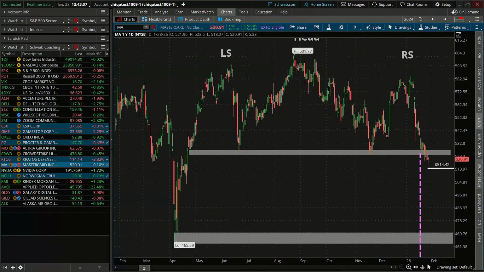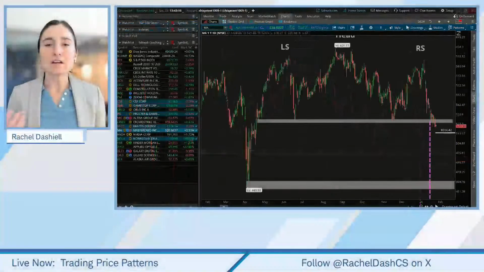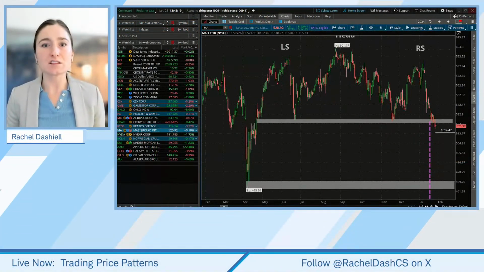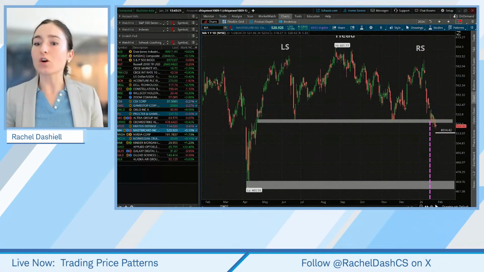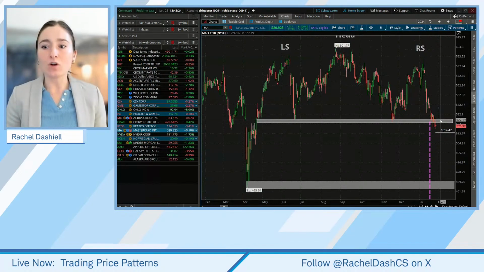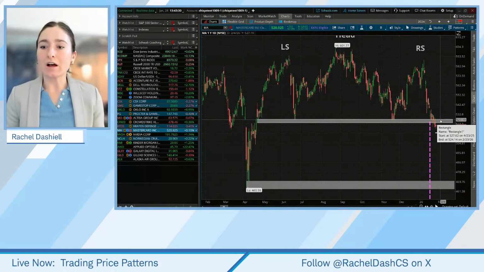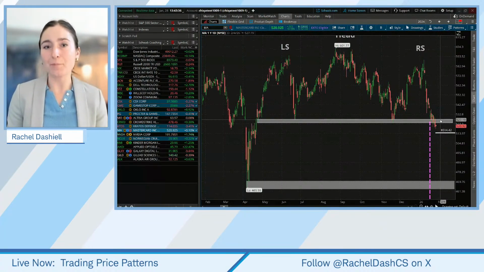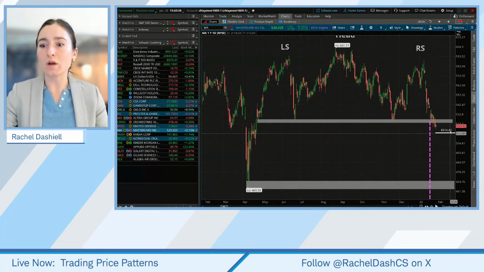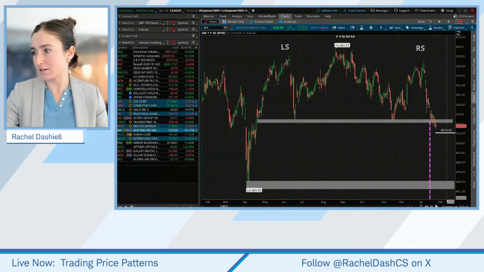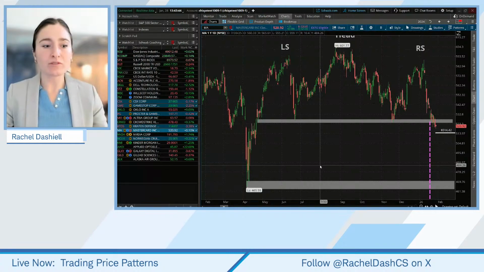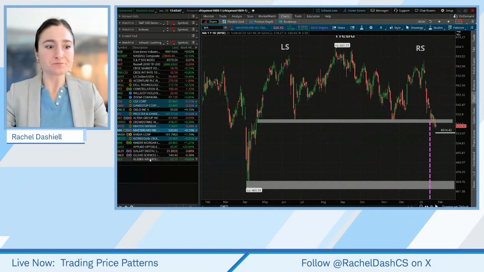And where could a trader possibly use this as a bearish strategy? Well, you may want to look at the levels of implied volatility, see if they're relatively high or relatively low. If they're a little bit higher, you may want to utilize a spread. So you may sell a call spread at this level of resistance. You may buy a put spread. Or if volatility is a little bit lower, if it's more of an enticing environment for being a buyer of options, you may play this with buying a long put directionally to the downside as well. So couple different things to think about there.